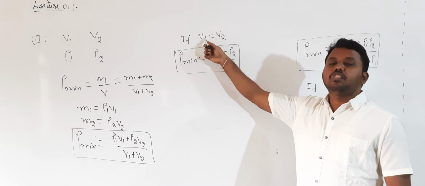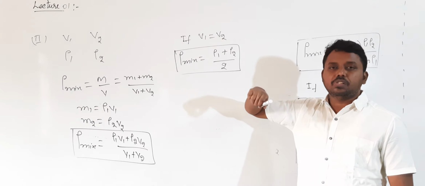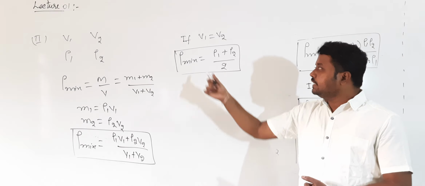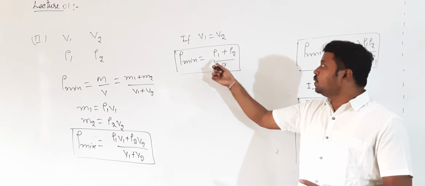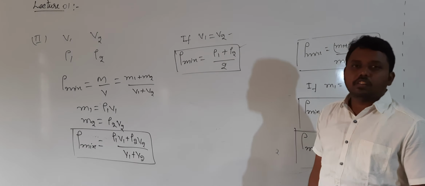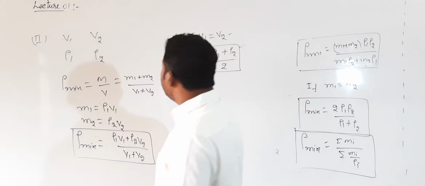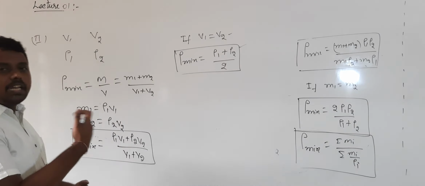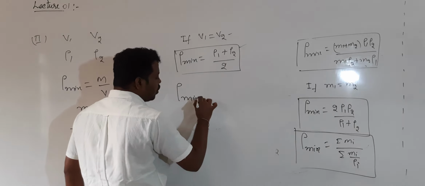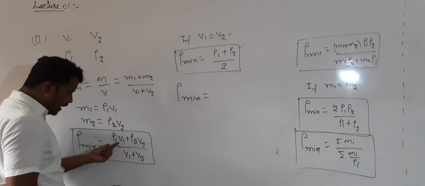If fluids of the same volume, V1 and V2, with densities rho 1 and rho 2 are mixed, the density of the mixture is given by rho 1 plus rho 2 by 2. This formula we can apply when V1 is equal to V2. Clear? For example, if many fluids are added, what is the formula for rho mix? Rho mix is given by the general formula.